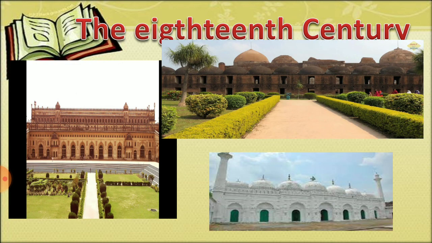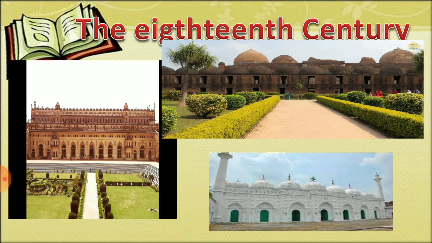18th century. There was a decline in architecture during this period. The most famous structure of this period is the Tomb of Safdarjung in Delhi. It was completed in 1753.